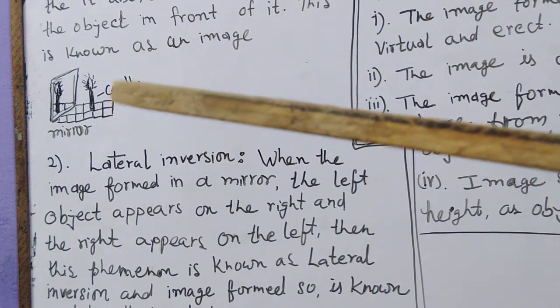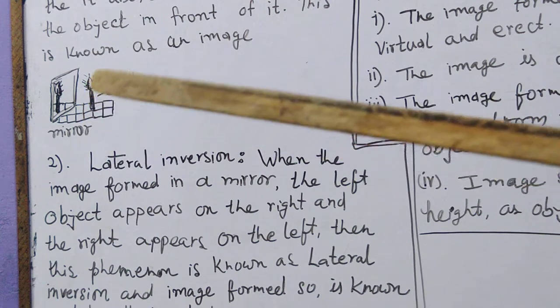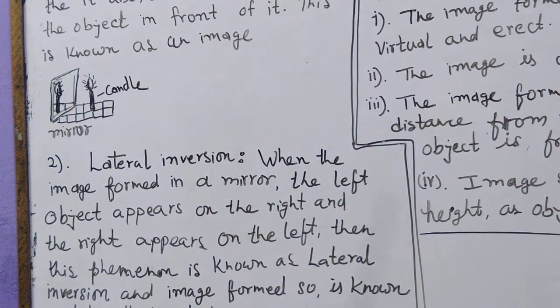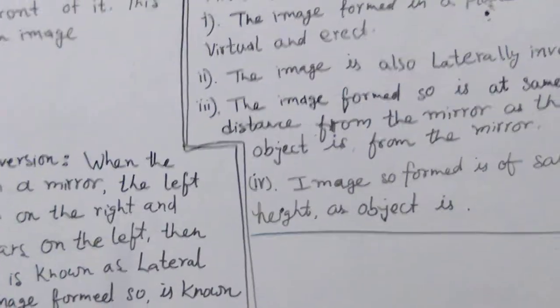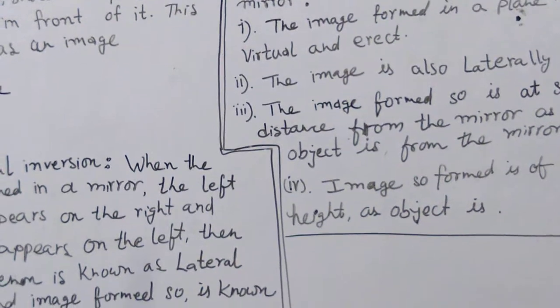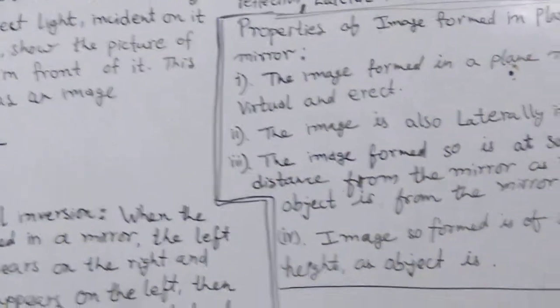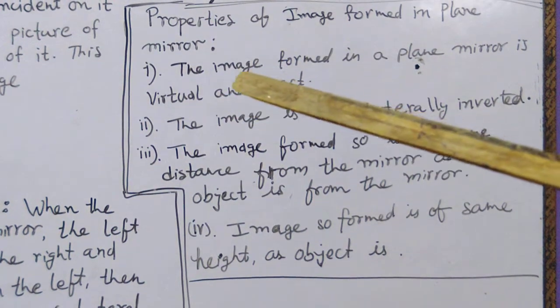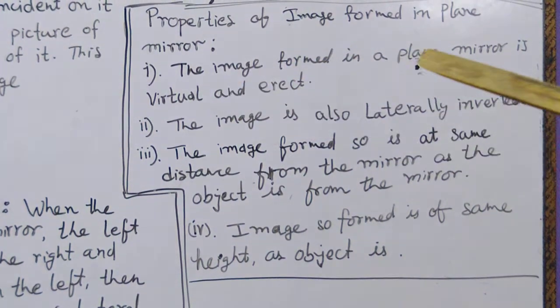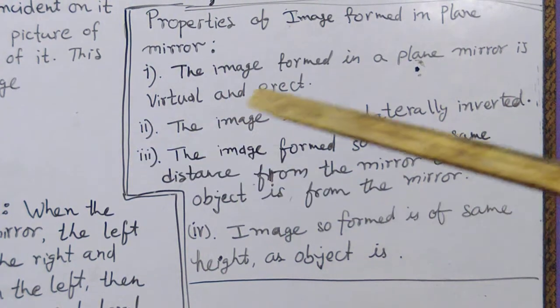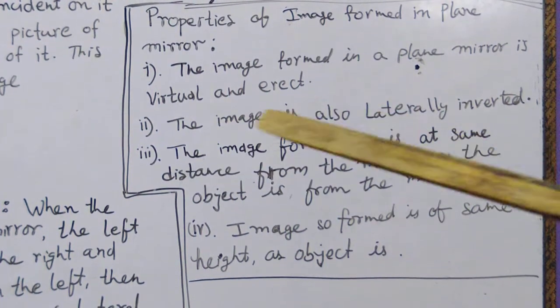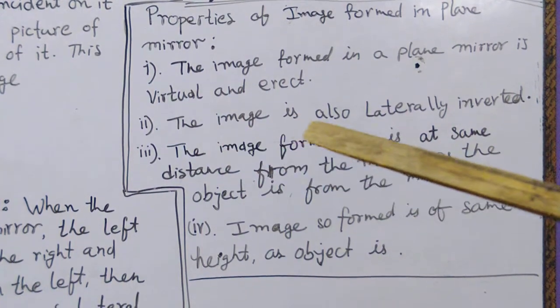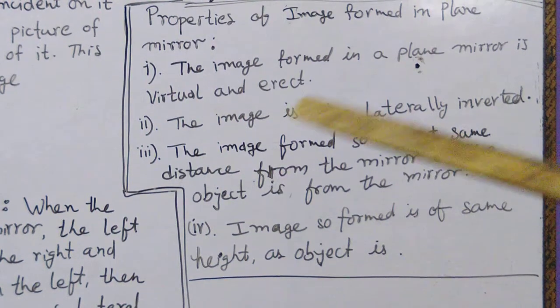So let us summarize the properties of image formed in a plane mirror. See, these are the properties. The first property we have already done: the image formed in a plane mirror is virtual and erect, and the image is also laterally inverted.